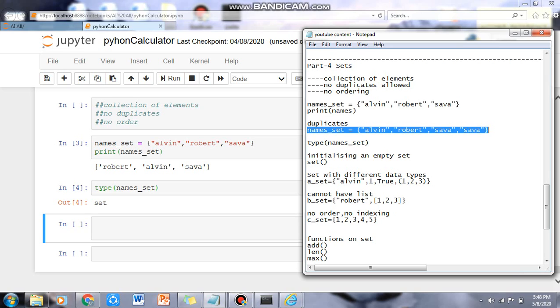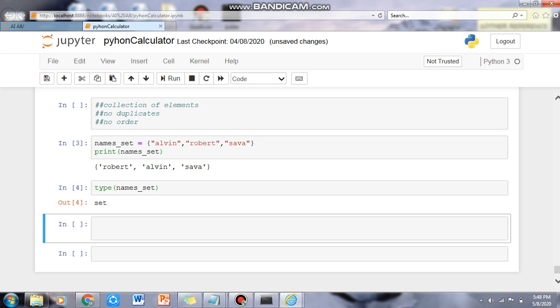The next thing is to verify what we mean by duplicates. How is a set not taking them? So if we take an example, I have taken the same example as above, but I have mentioned another name, Sava, 2 times here. So Sava is present 2 times here.